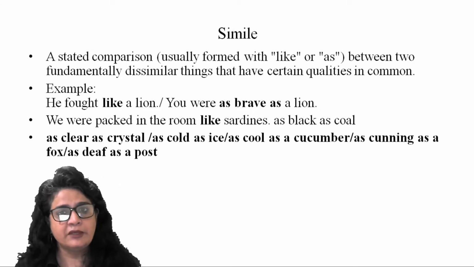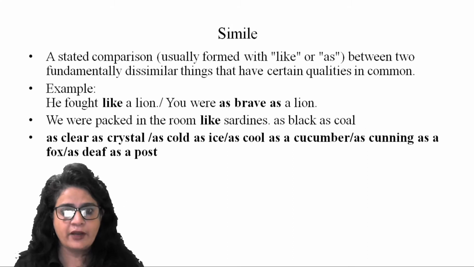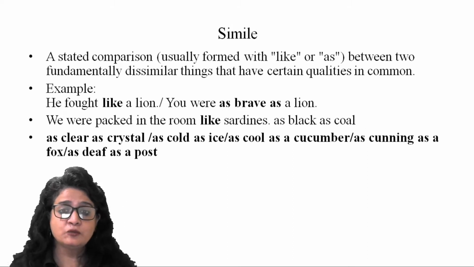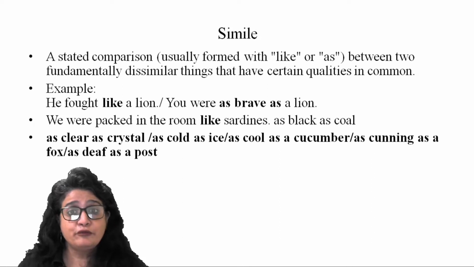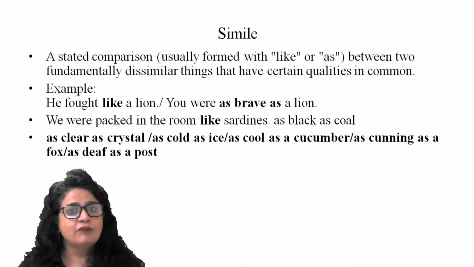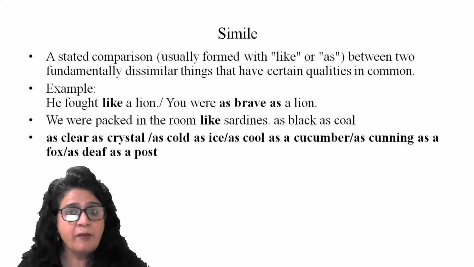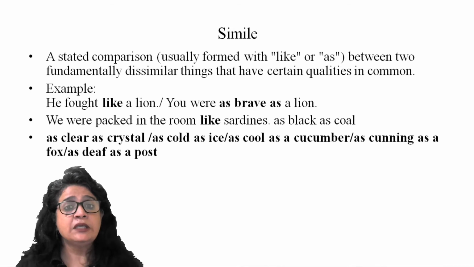All right, you were as brave as a lion. So that's also simile, as I said. 'Like' and 'as', both can be used when you use a simile. All right. We were packed in the room like sardines. So here we are being compared with a kind of fish. A sardine is packed very tightly in a pack, in a carton, and is sold in the market. So with that, people's situation is being compared.